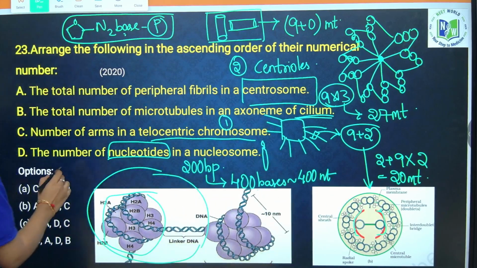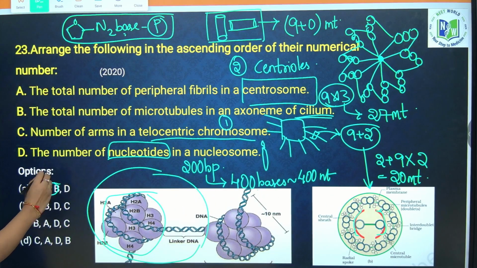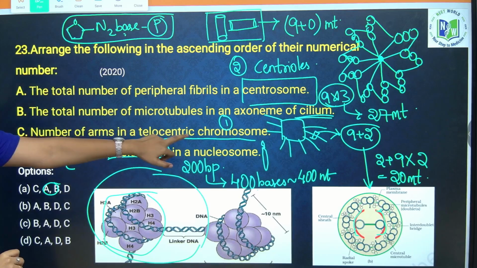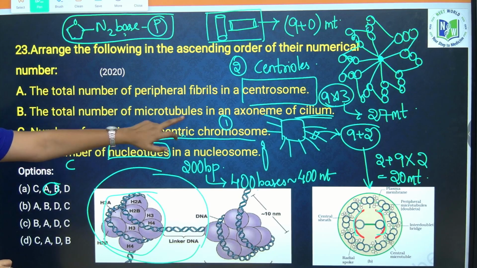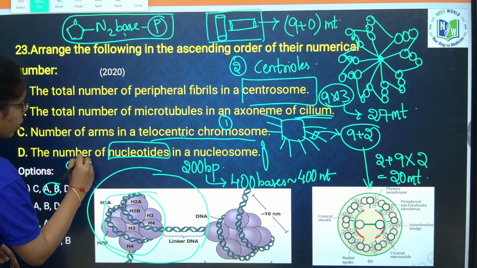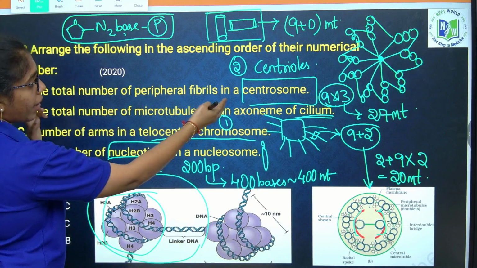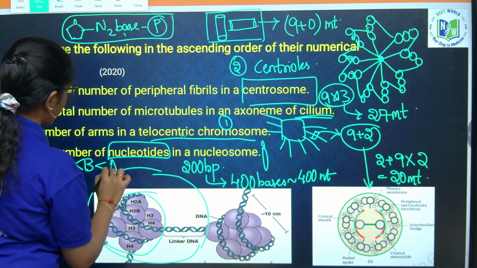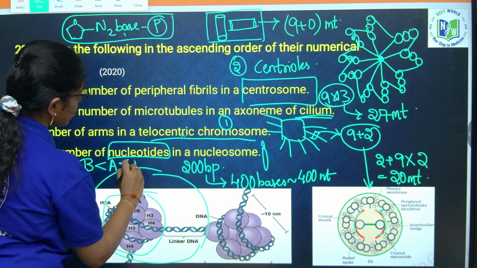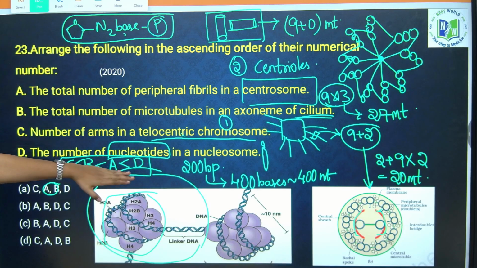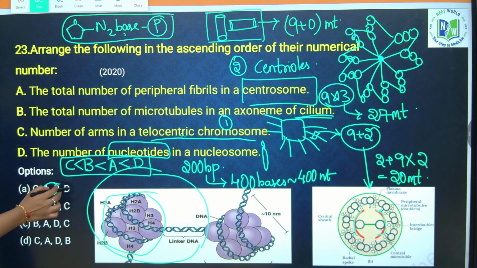So, the correct order, which is not given here, is C, that is 1 telocentric chromosome, then the axoneme of cilia, that is 20 microtubules, that is B. Next comes the peripheral fibrils of a centrosome, that is A, and then the last one, that is D. C, B, A, D is the right option. It is not given over here, but this is the right option.